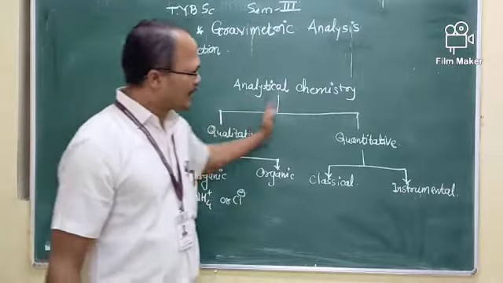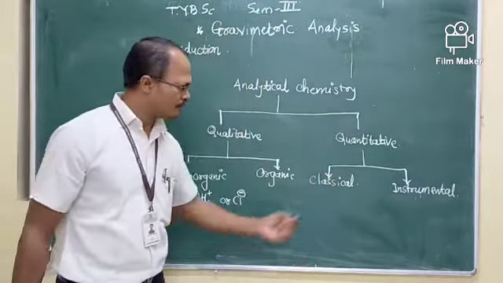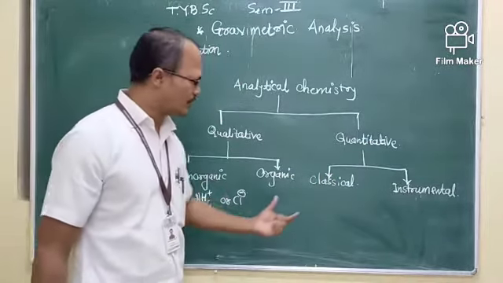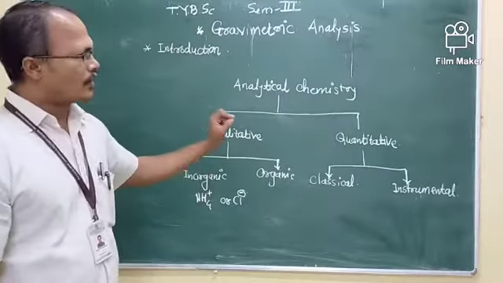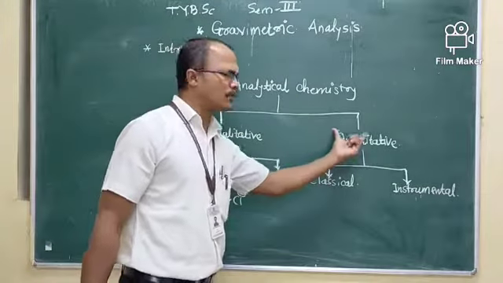The other branch is quantitative analysis, which we again classify into two types: classical and instrumental quantitative analysis.